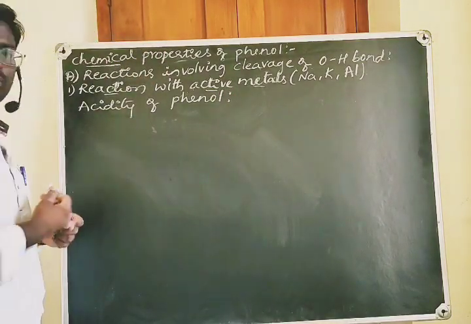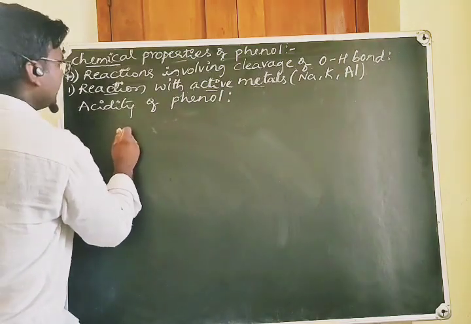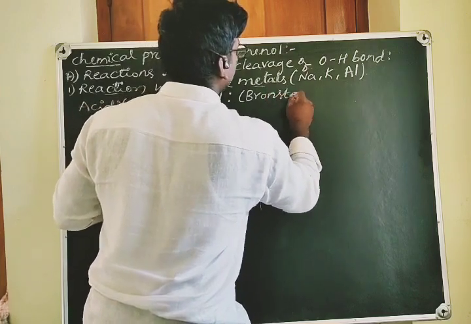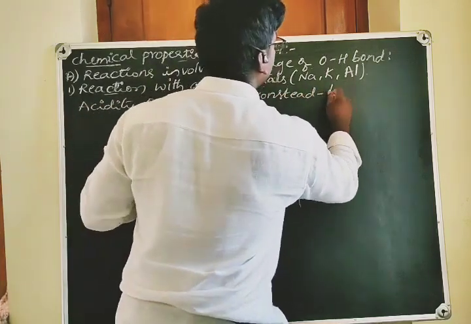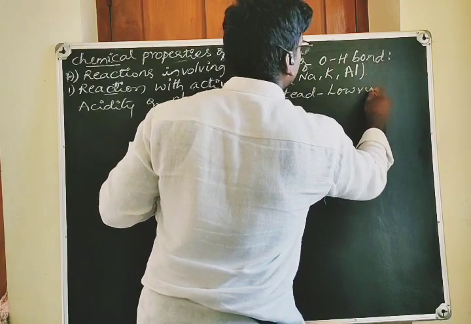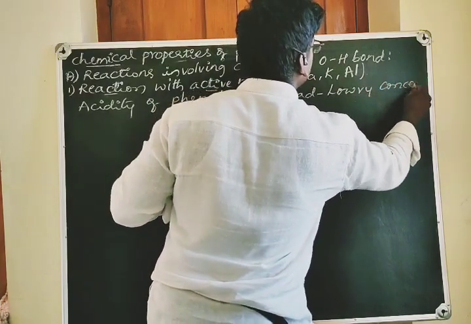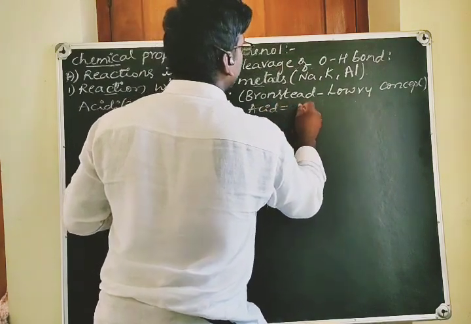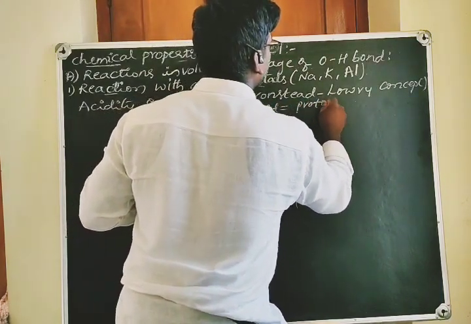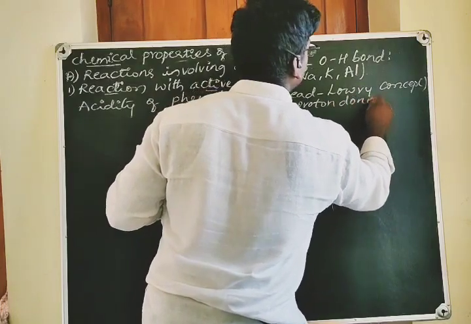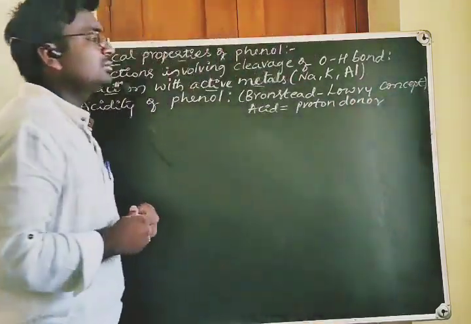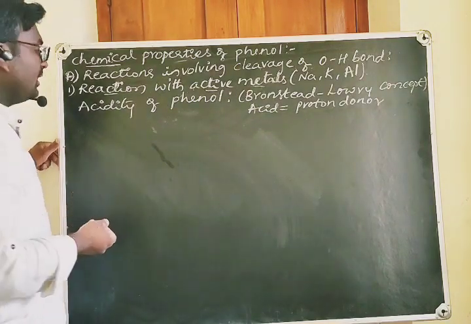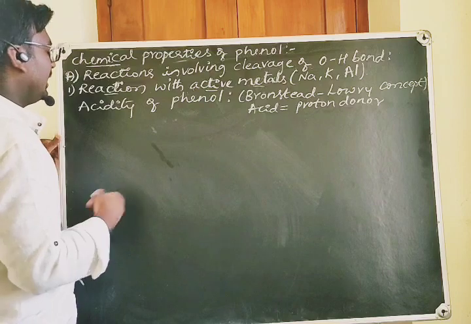Let us see how it produces hydrogen gas. It is according to the Bronsted-Lowry concept. According to this concept, an acid is a proton donor, which we have discussed in the earlier class also. Let's see how phenol acts as a proton donor and an acid.